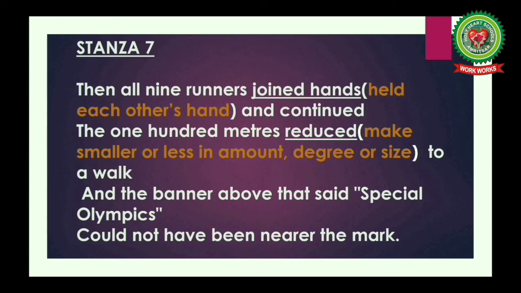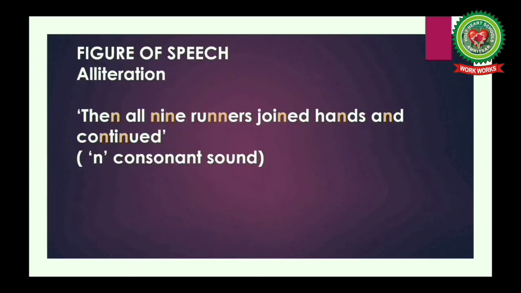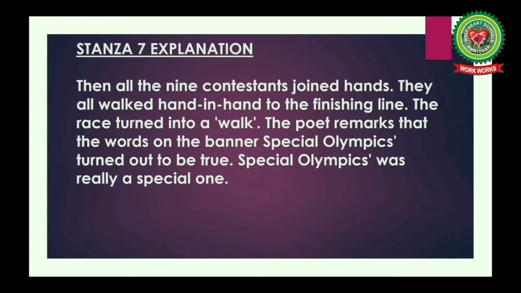Students, here also, in the first line of the stanza, alliteration is used. As in the line, then all 9 runners joined hands and continued, there is the repetition of the consonant sound N. Okay, students? Let's shift to the explanation of stanza 7.